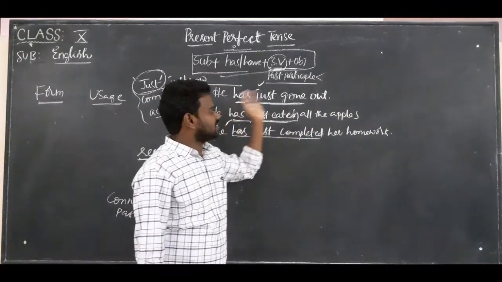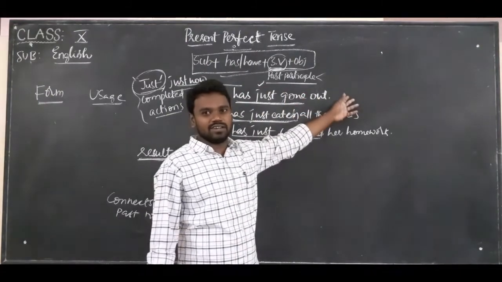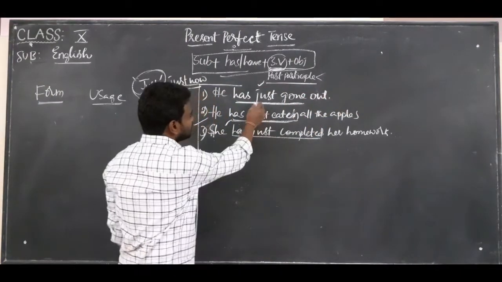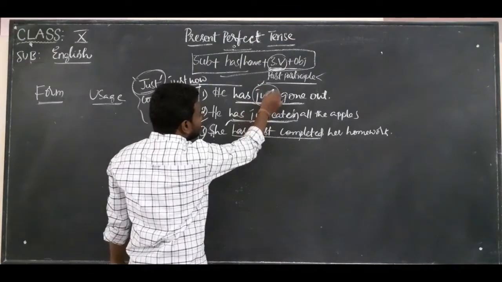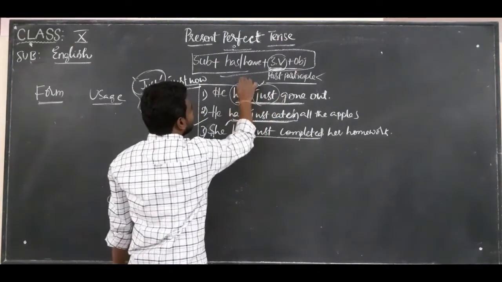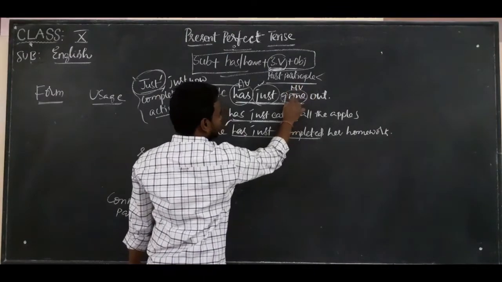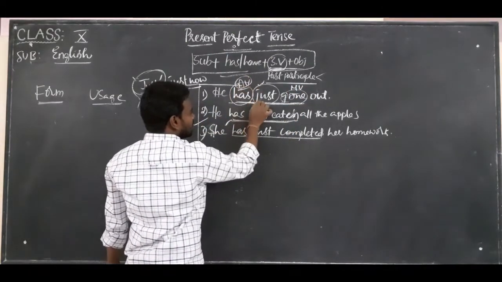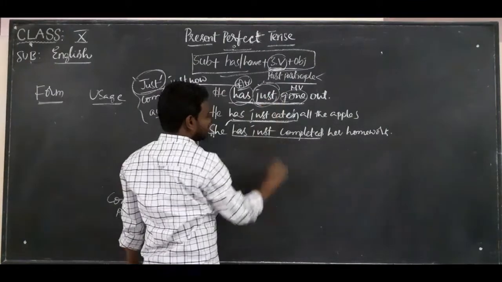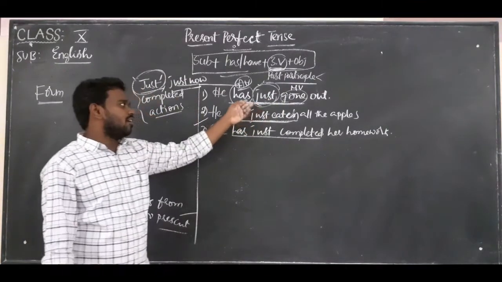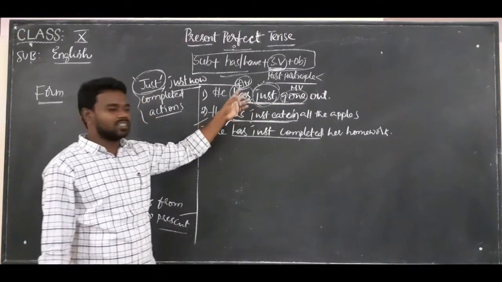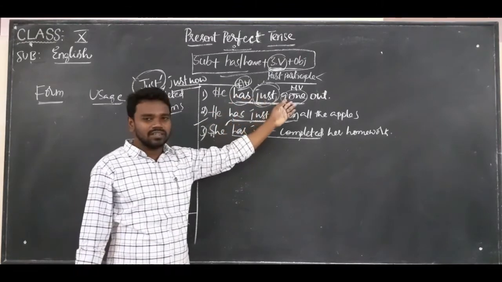He has gone out just now. When we use just, we place it between the auxiliary verb and the main verb. Gone is the main verb, has is the auxiliary verb. Just is always placed between the auxiliary verb and the main verb.